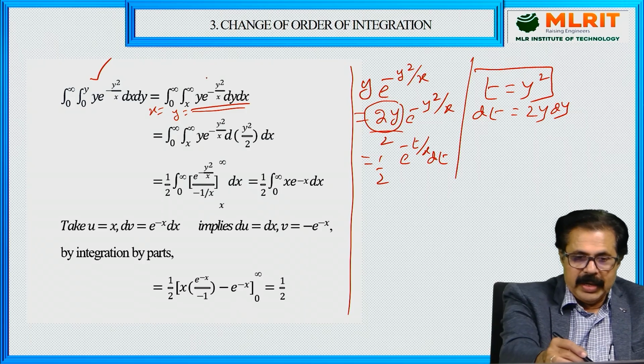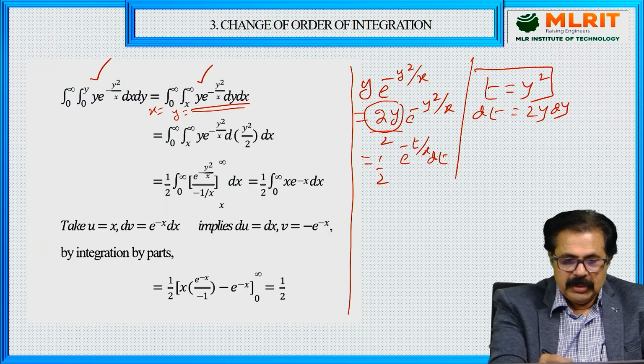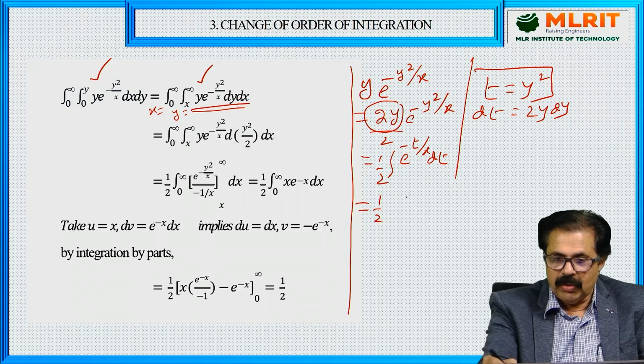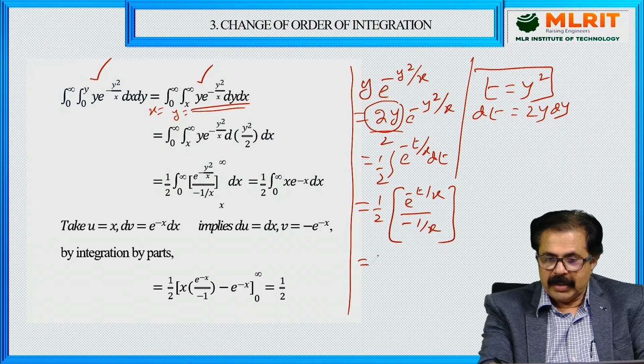So if you integrate this now, what is the integration you will get? e raised to minus t by x upon minus 1 by x, because x is constant with respect to t. And now put it back.